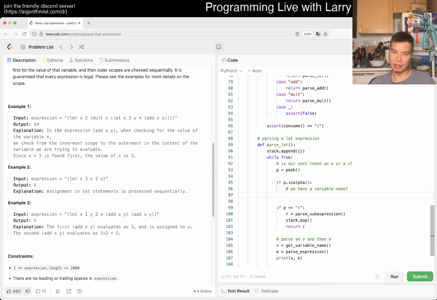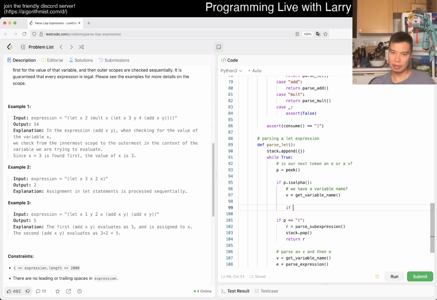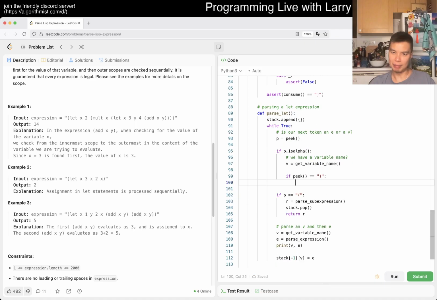So then v is equal to get variable name, and then now if peek is equal to right, then we have to parse this, right? We return stack of v, something like that, or stack of -1 of v.